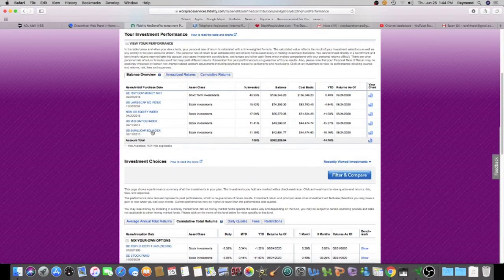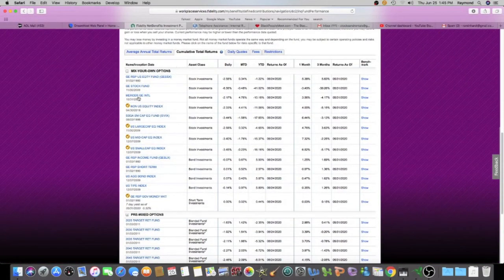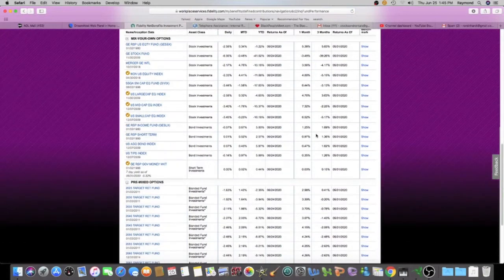And small cap, these are small companies, I am down a little over 16%. So I'm down a total of negative 1,478. Not doing well. So if we scroll down, here are all the investments that I can choose from.